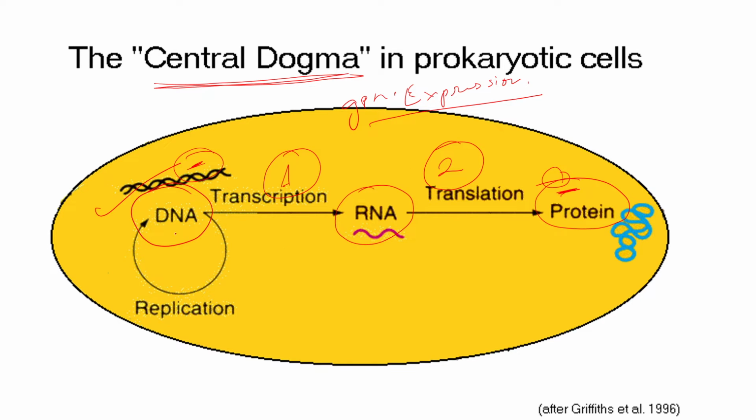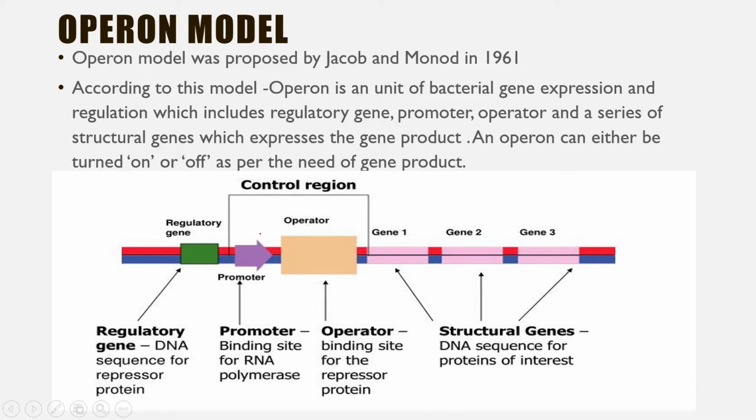What happens in transcription? The coded information present in DNA is transferred into an RNA in coded form, and now this code present in RNA is again transferred into protein. So this is what takes place. Now let's understand how it happens. When we are talking about gene expression, we exclusively mean the process of transcription. Why transcription? Genes are present in DNA. So when we talk about gene expression, we mean the formation of RNA from the DNA. It is clear now.